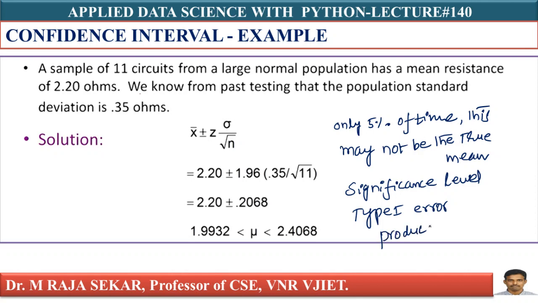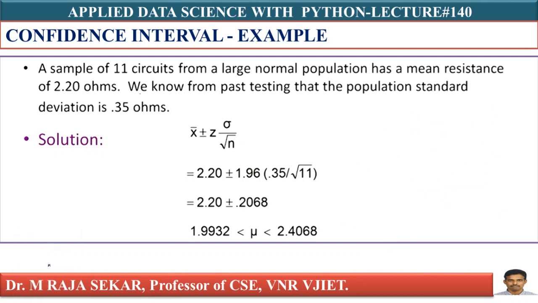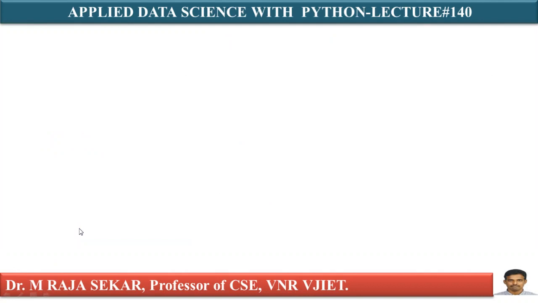There are three different names: significance level, type 1 error, or producer's error. Anyway, we'll try to understand this in a detailed manner in my future classes. This is about my confidence interval.